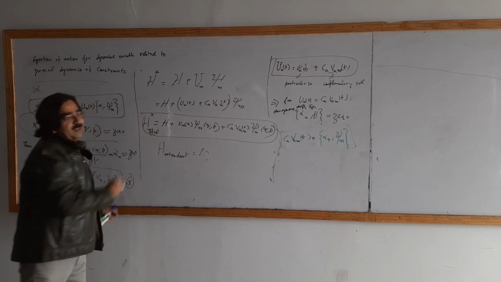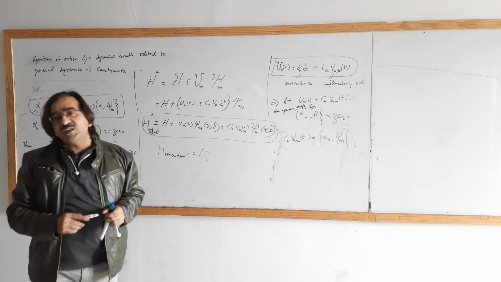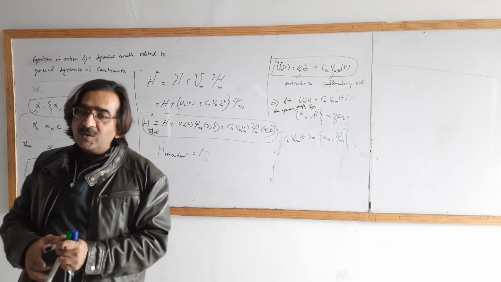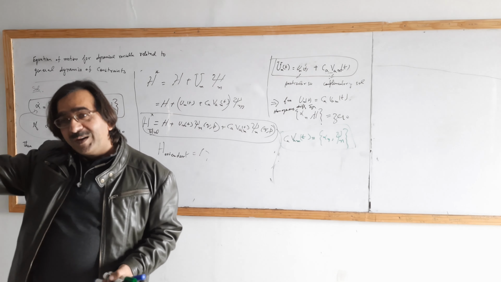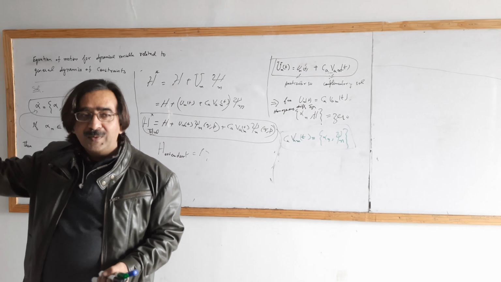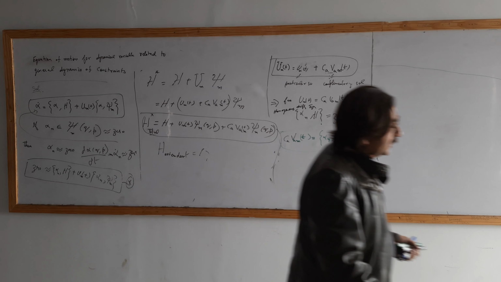Actually, the next topic is about first-kind constraints, secondary constraints, first-type primary constraints, first-type secondary constraints, and then we will extend this Hamiltonian to the extended one. Firstly, I extend it to the total Hamiltonian, then I will extend it to the extended Hamiltonian, then we will find the equations of motion, and then we will define the different particles with the help of these equations. Okay, so I think